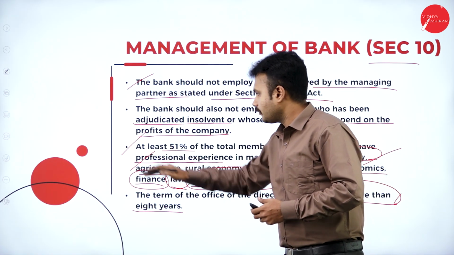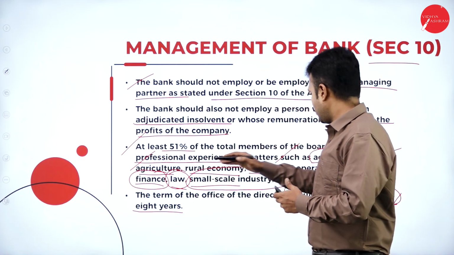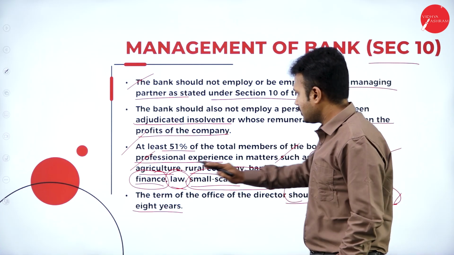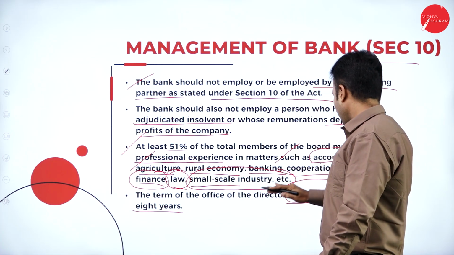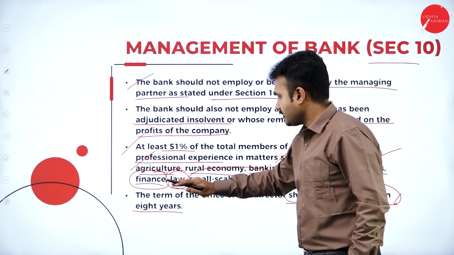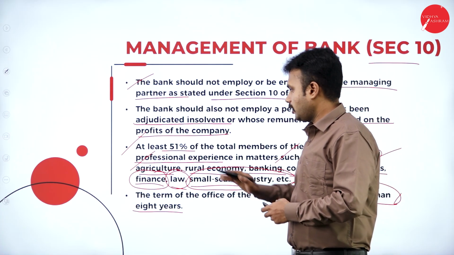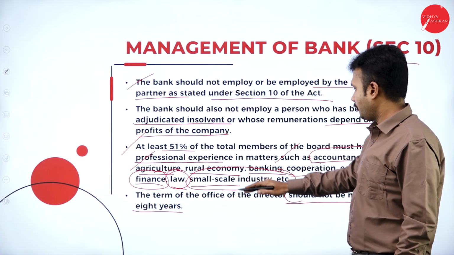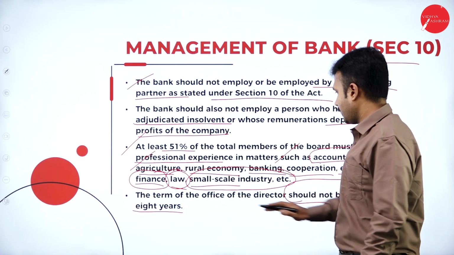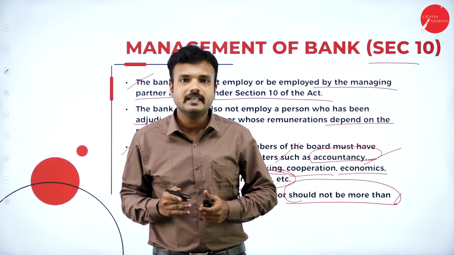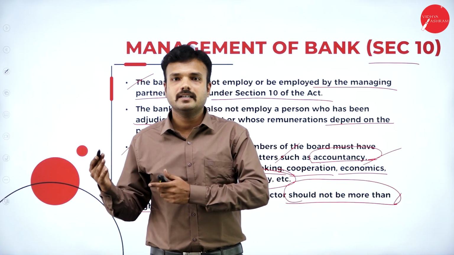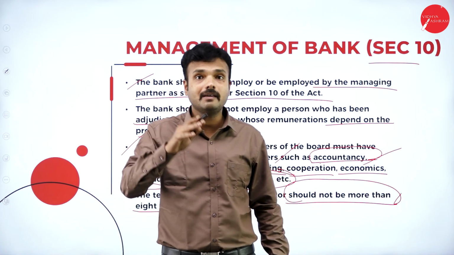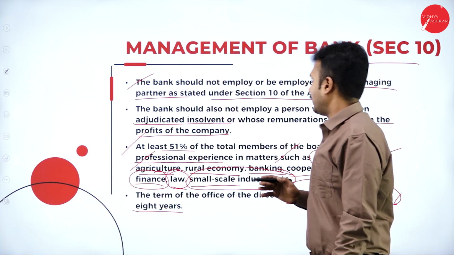And 51% of banking employees must be aware of certain general topics that are beneficial for banking operations. It may be accountancy, agriculture, rural economy, banking, cooperation, economics, finance, law, small scale industries. They must be aware of all these terms, which they are going to be asked in banking exams. The term of office of a director should not be more than 8 years. So as a director of a banking company, he doesn't have any right to extend his tenure beyond 8 years. Within 8 years, he retires from that particular designation, and he may be placed in some other designation in the same banking company.